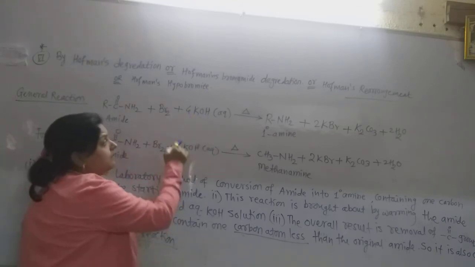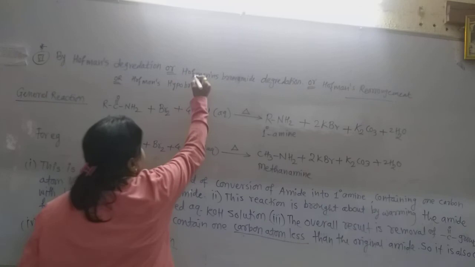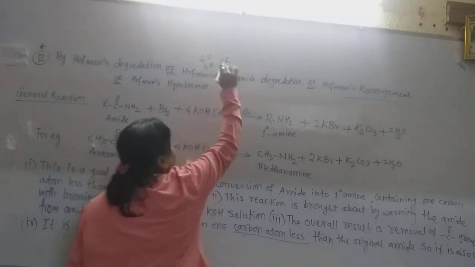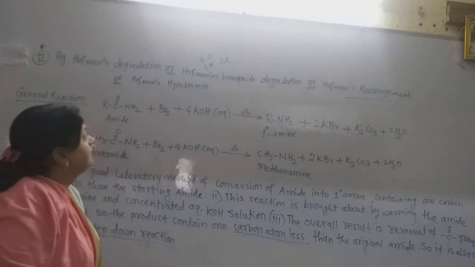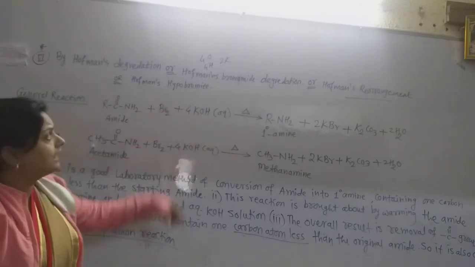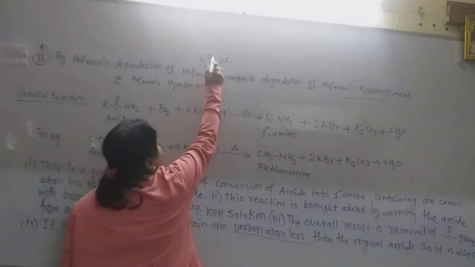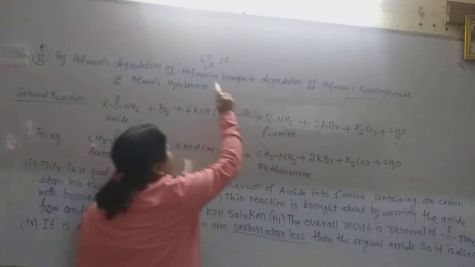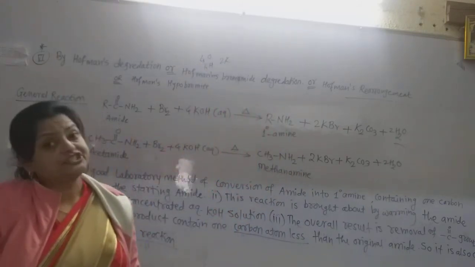4 hydrogen atoms and 4 oxygen atoms are remaining. 4 oxygen, 4 hydrogen, and 2 potassium atoms are remaining from that. Now 2 potassium and 2 bromine form the twice KBr. Now what happened? Here is the formation of 2 water molecules, twice H2O. That means here again 2 oxygens are remaining.